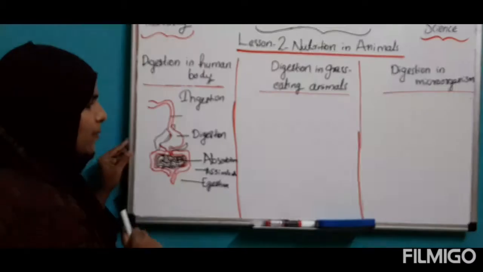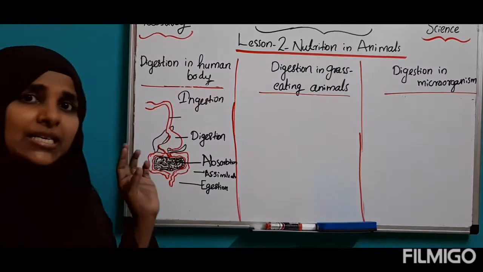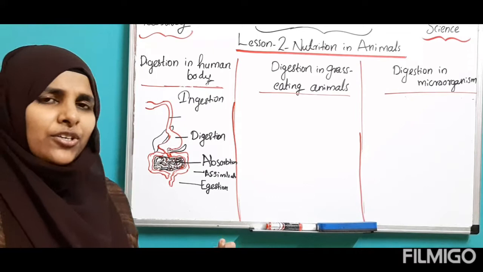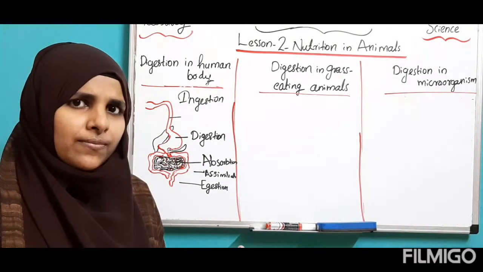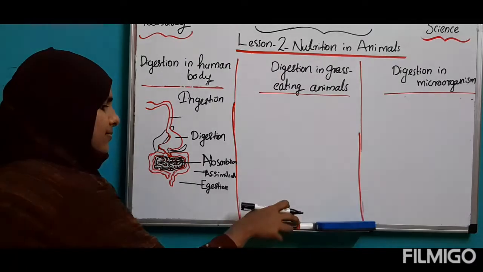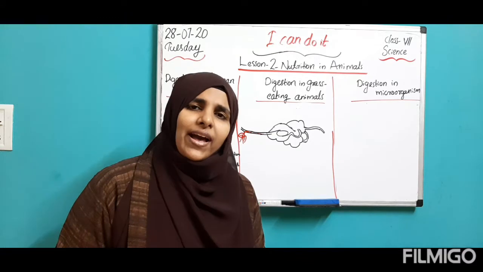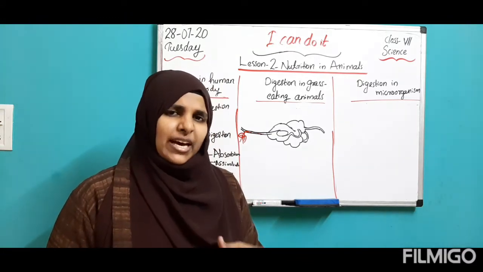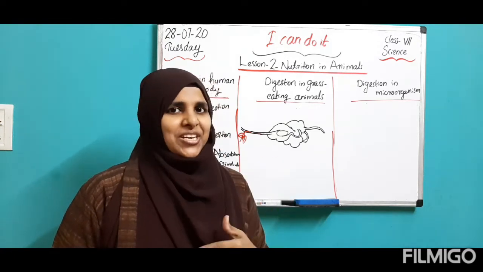Okay, dear children. So this is how digestion happens in the human body. Next we need to check digestion in grass eating animals. Why is it different, children? Did you notice the cow and buffalo, are they eating the food or swallowing the food? Dear children, why do cows and buffaloes swallow and chew their food? Why are they not just eating the food? We can check it. Okay.